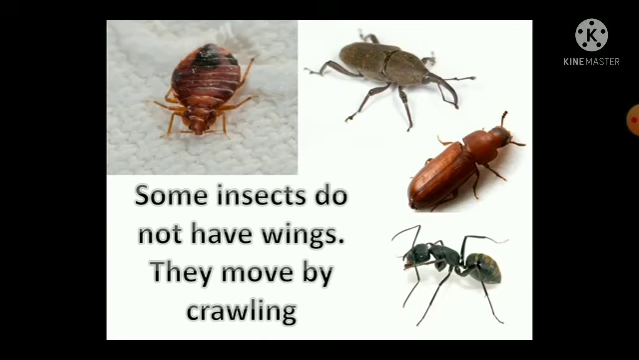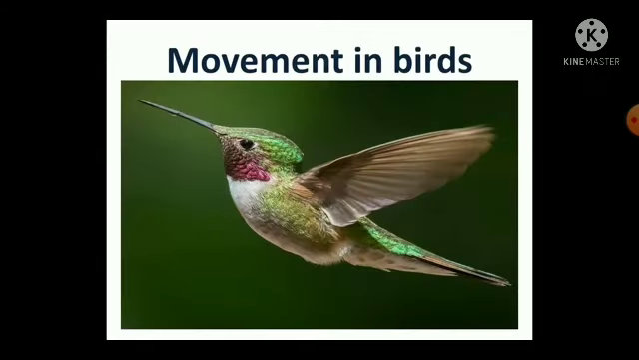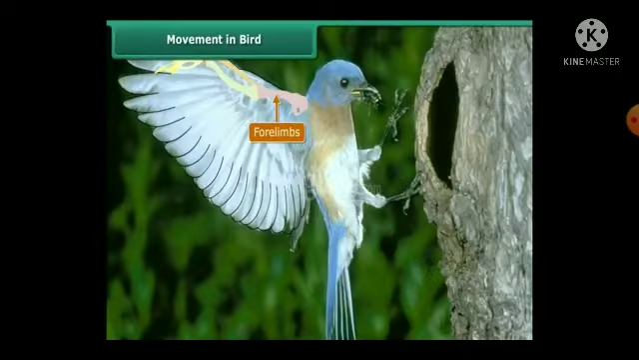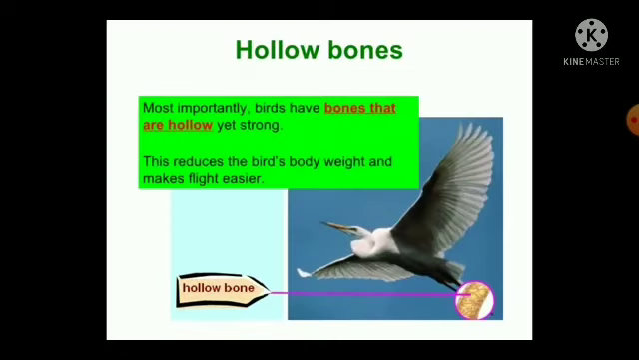Insects like lice, bugs, and termites do not have wings. They move by crawling. Now movement in birds. Birds have wings which help them to fly. The wings are attached to the large breast muscle to make flying easier. A bird has light, hollow bones. This reduces the bird's body weight and makes flight easier.